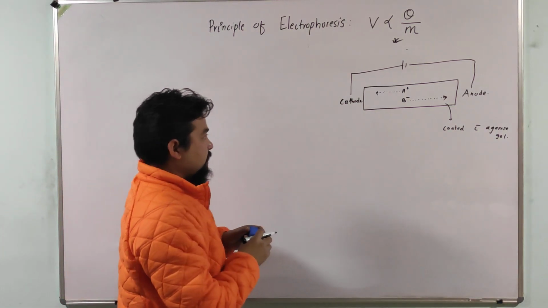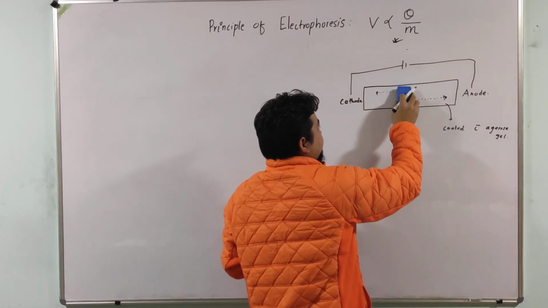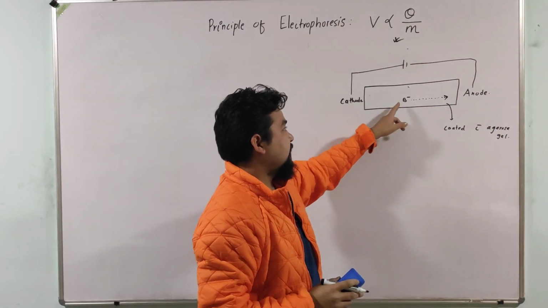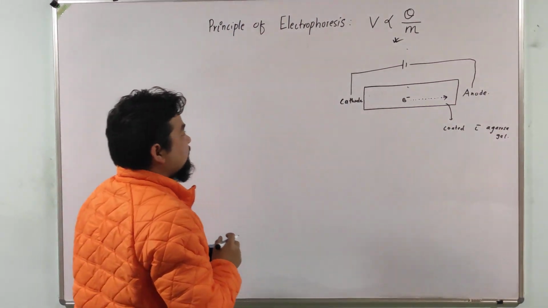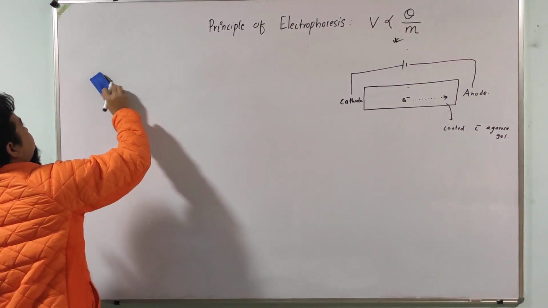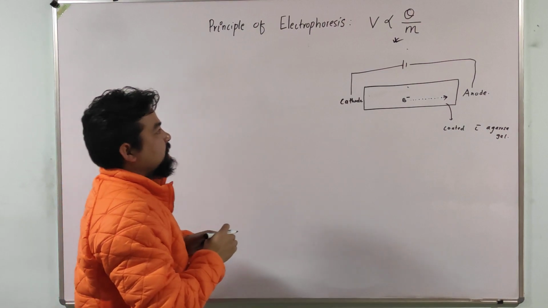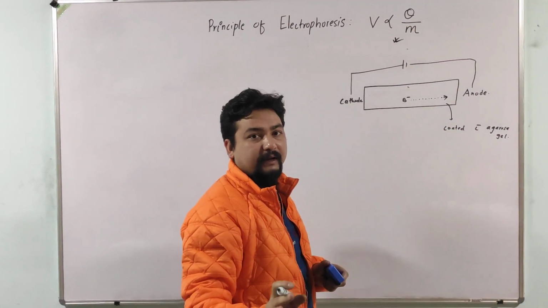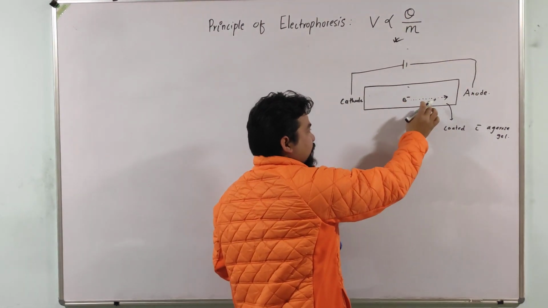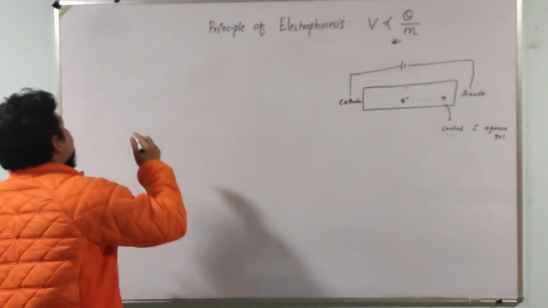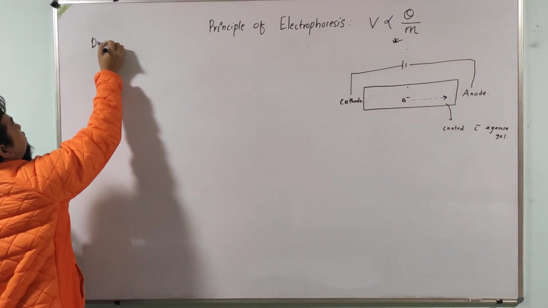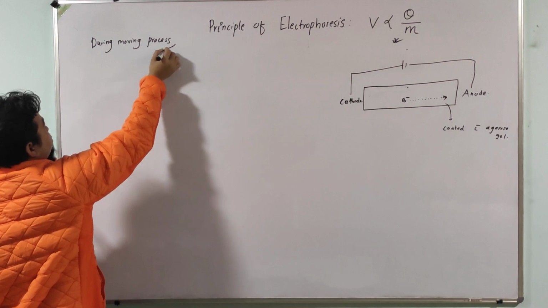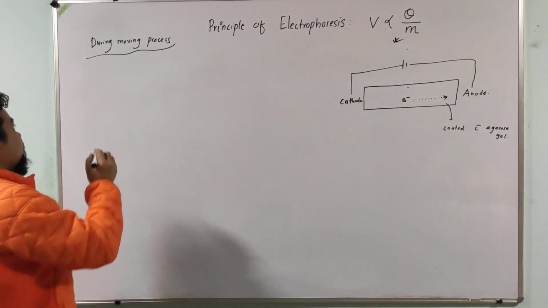Now, let us derive this equation mathematically. For this, let us suppose that we have a sample which contains anion only. So, this is the anion, and if we put this anion for electrophoresis, after we supply the electric current, the ion starts to move toward anode, and during the moving process, two forces will act.